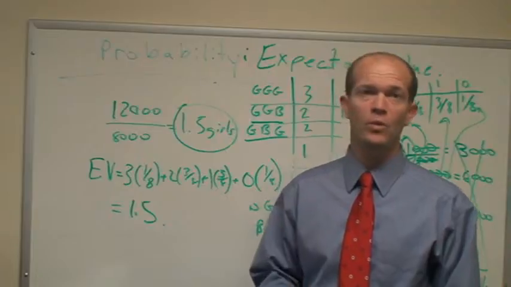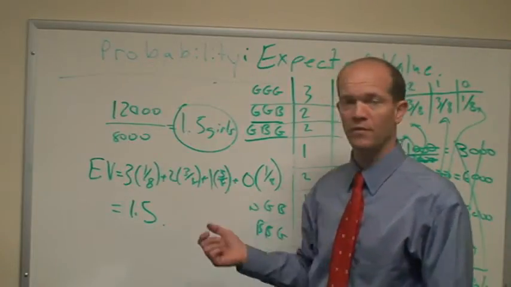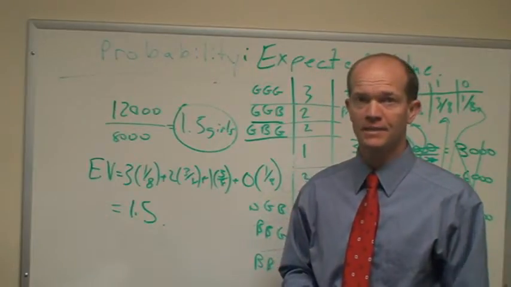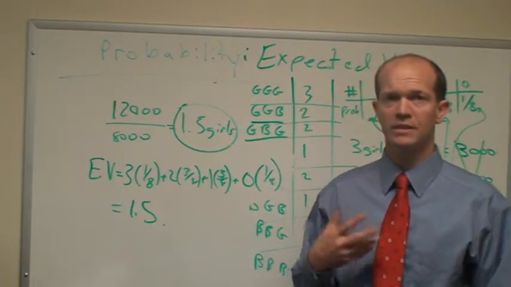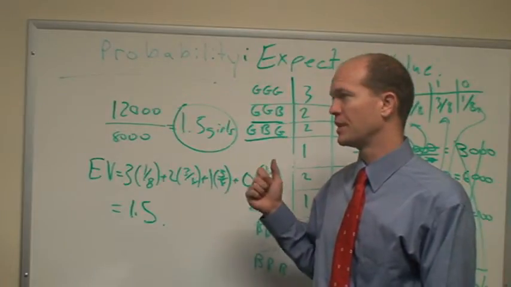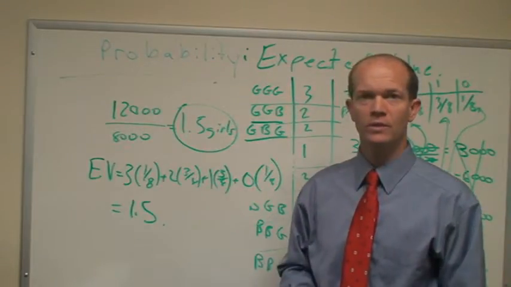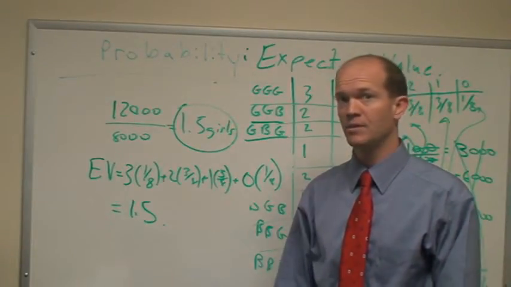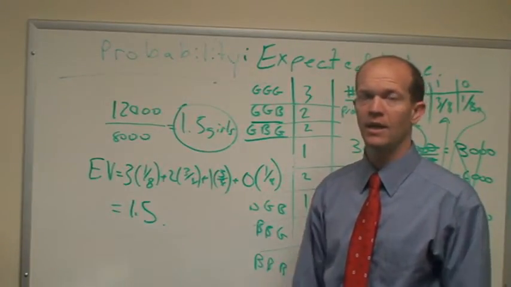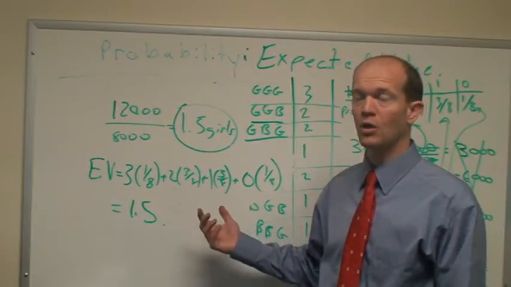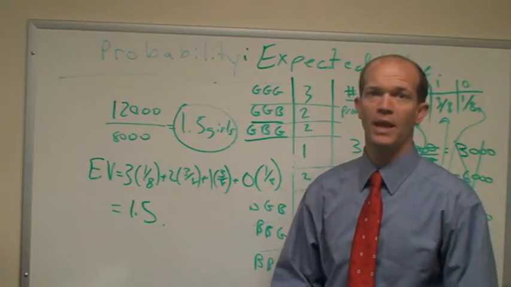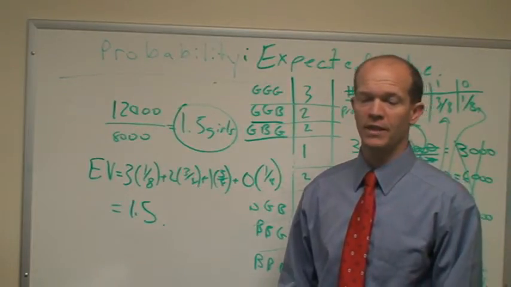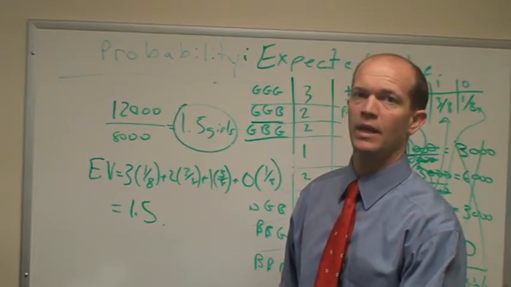So for instance, let's say I flip a coin 3 times, which is exactly the same setup as this. If I flip a coin 3 times, on average I should expect to get 1.5 heads. I think we've seen something similar to this before. I can flip 3 coins, record my results. I can flip 3 coins, record my results. If I do this 10,000 times, if I do this trial repeatedly, I should expect the same thing. Alternatively, I could take 1,000 people and have them all flip a coin 3 times, and I would expect the same results for an expected value. The idea works the same in both instances.